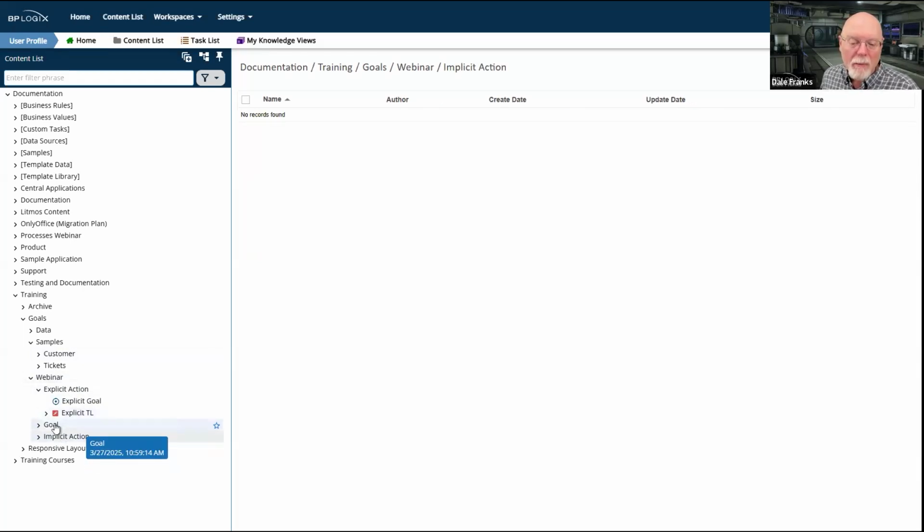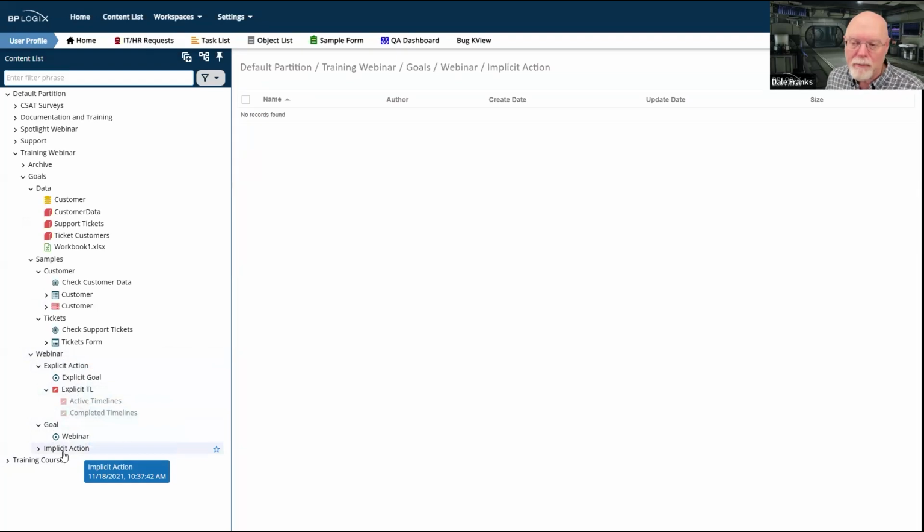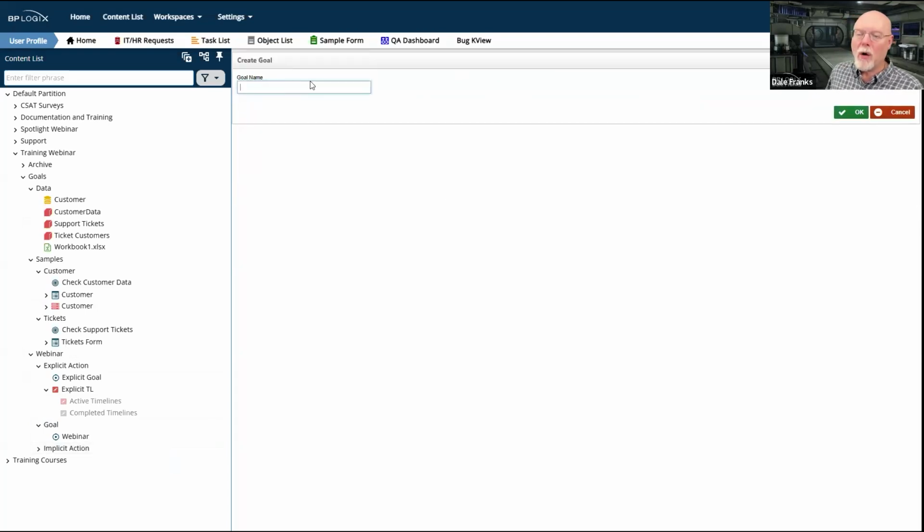So for the implicit action, we'll take a look at our tech support goal. And I think we can go back to training with this one. So we will go back to our implicit action. And this time we will create an implicit goal. So we'll create a goal and we'll call this implicit goal.